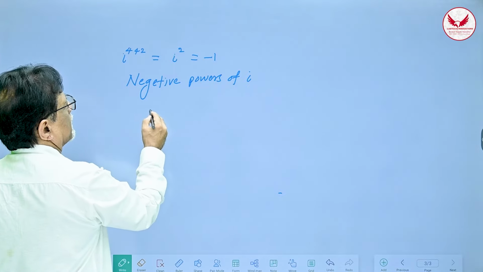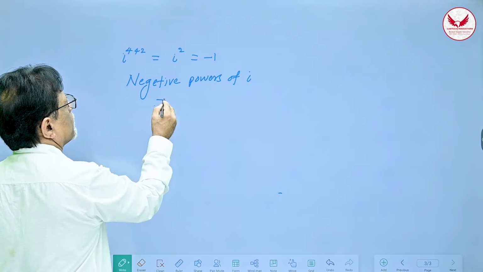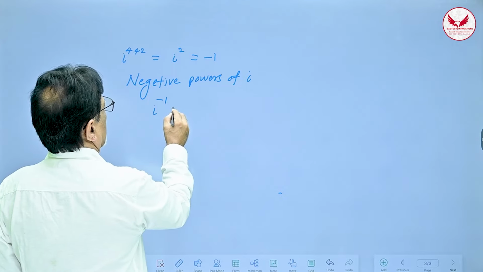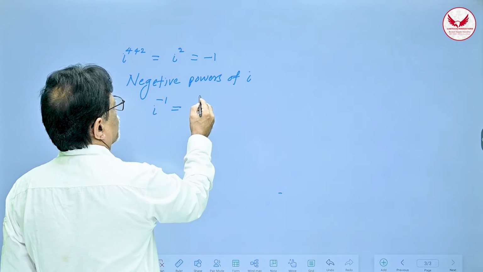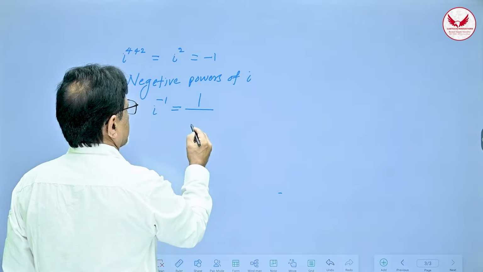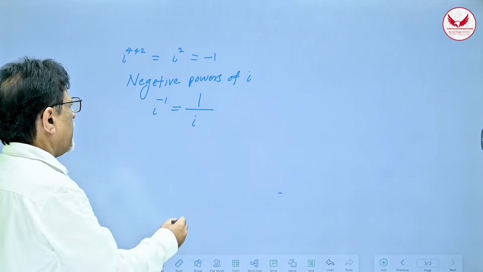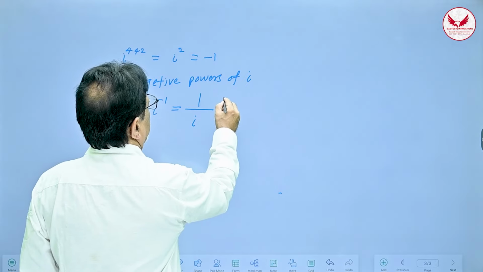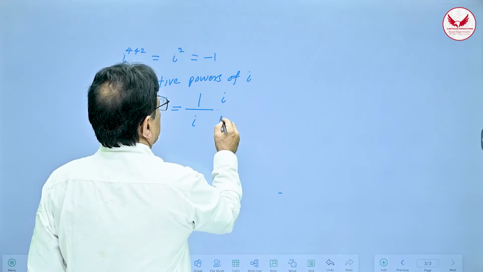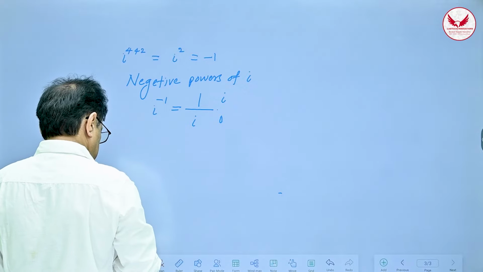For example, if I want to find out i raised to minus 1, what will it be? According to the laws of indices, i raised to minus 1 should be 1 upon i. Correct? Now, suppose I multiply and divide by i here. I am not changing anything.